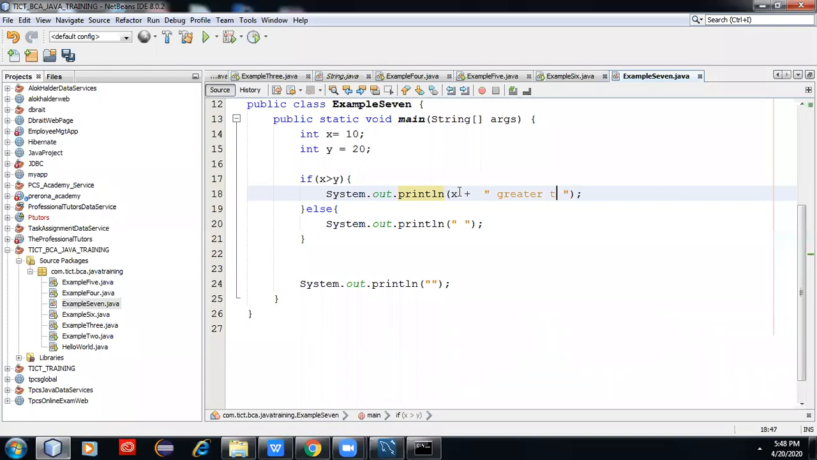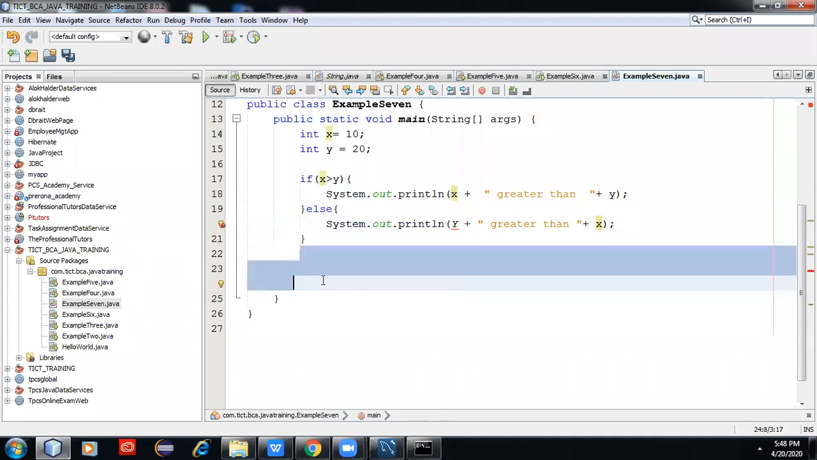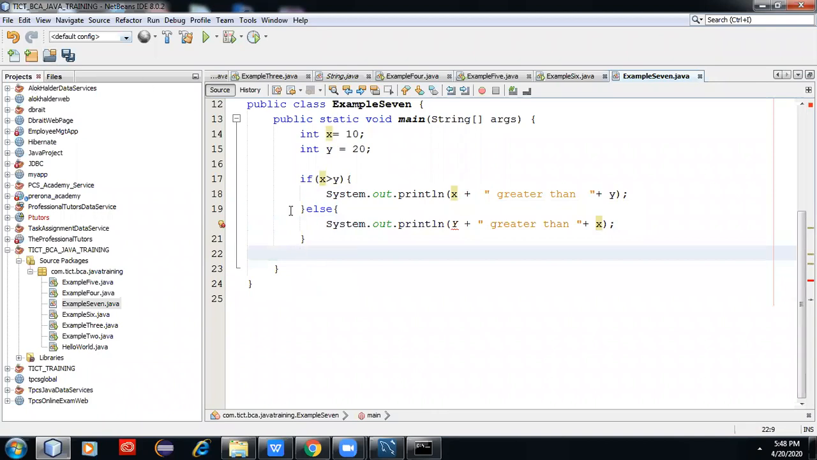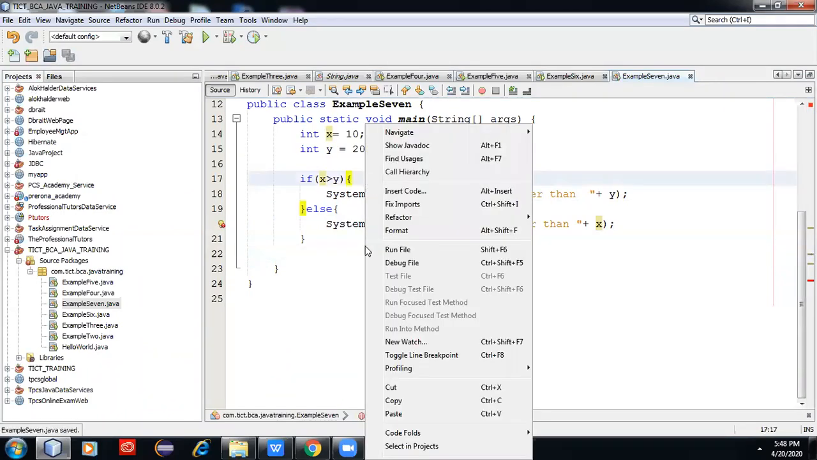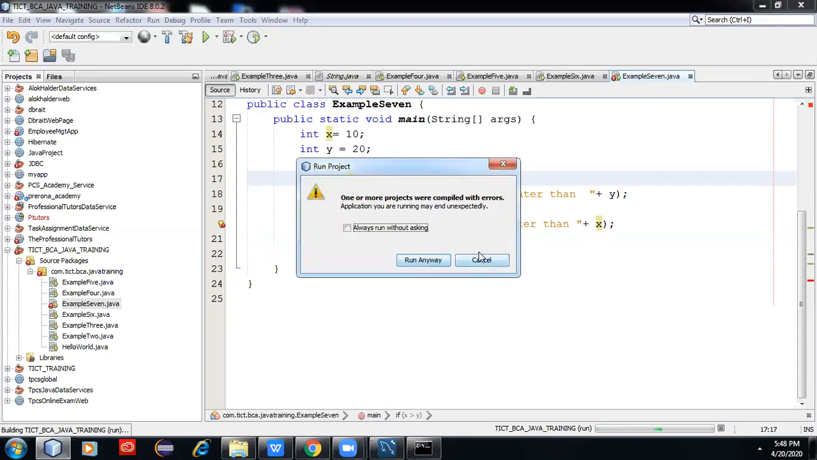x greater than y, or else you can write y plus. This is the simple if else program. Run the program. Okay, this is a very small program in compilation.